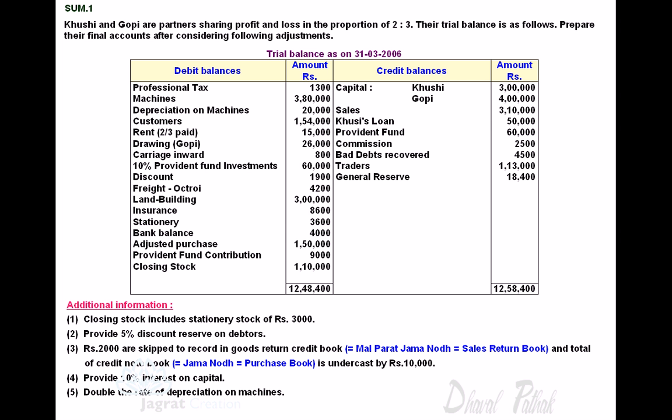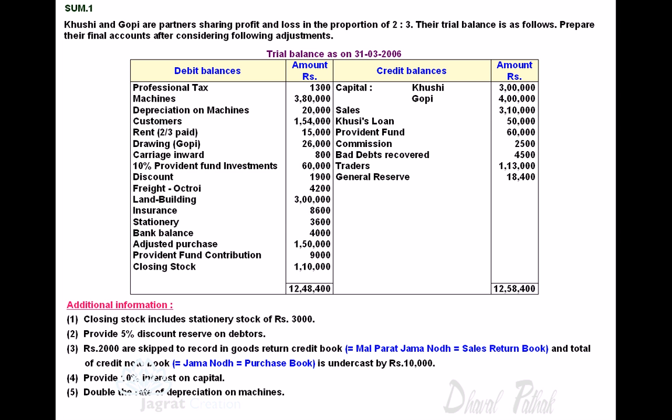Credit balances are capital Khushi Gopi 4 lakhs, sales, Khushi's loan, provident fund, commission, bad debt recovered 4,500, traders, that means creditors 1,13,000, general reserve 18,400.